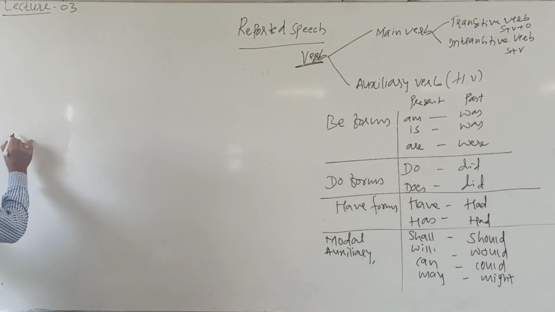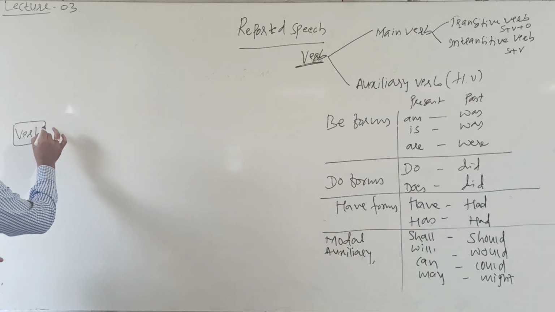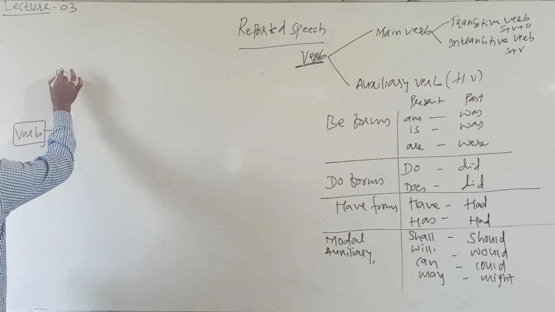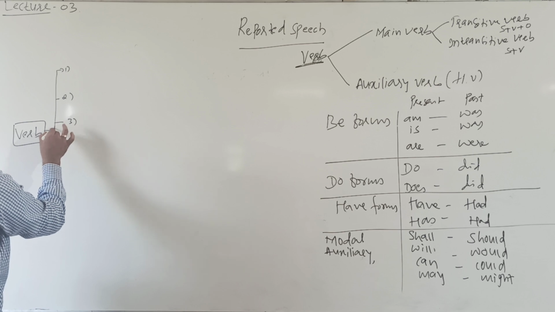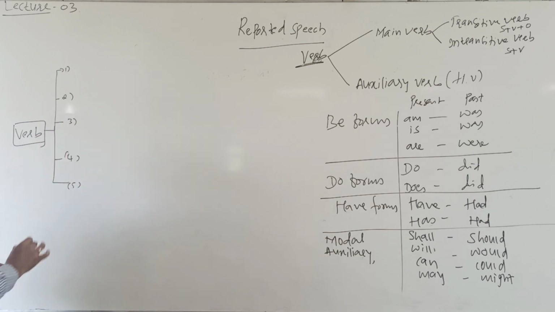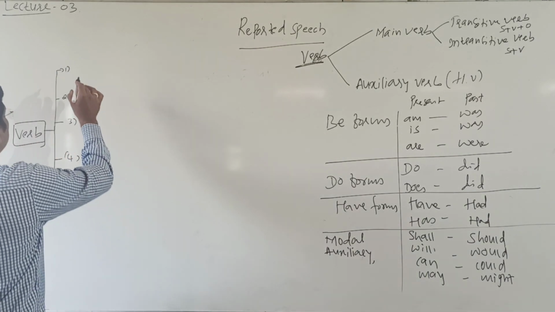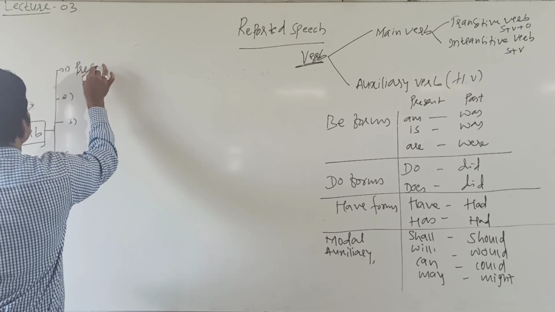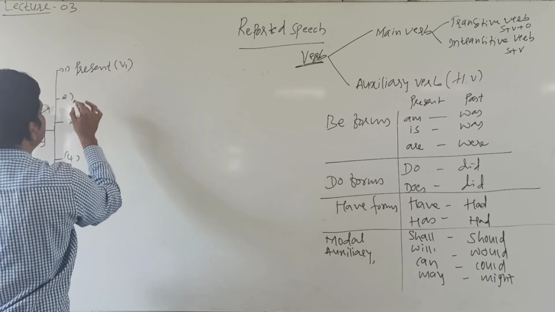Verb forms. Here the first one, next one, third one, fourth and fifth. There are 5 forms. First form, present, that is called V1.